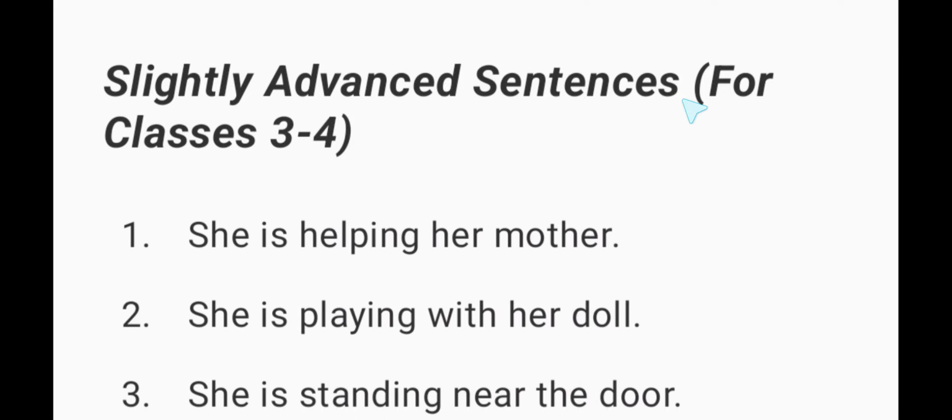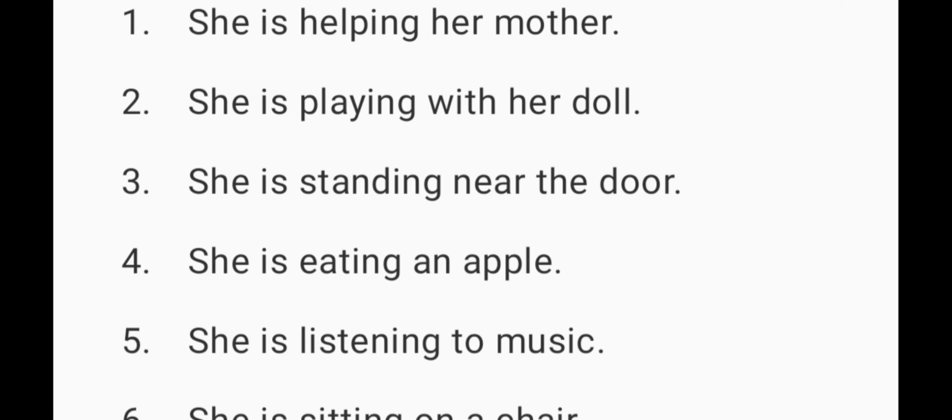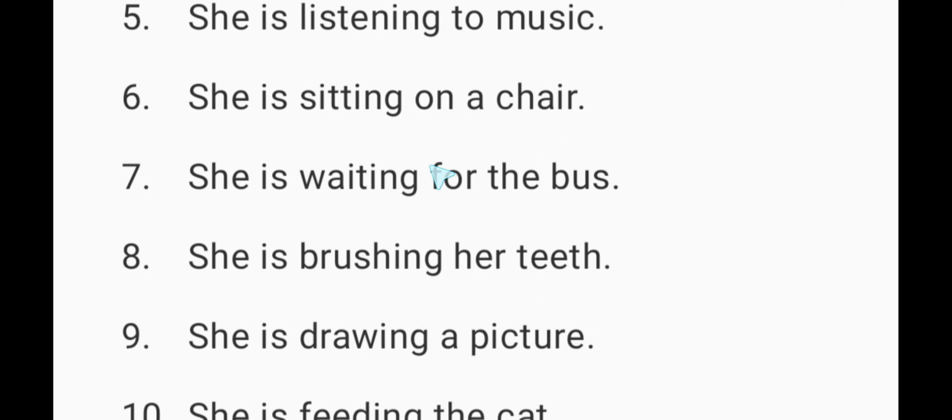She is helping her mother. She is playing with her doll. She is standing near the door. She is eating an apple. She is listening to music. She is sitting on a chair.